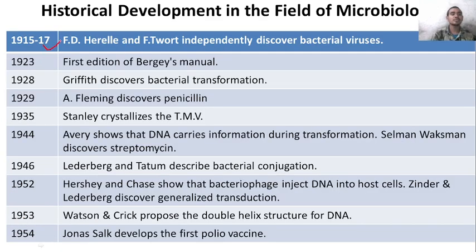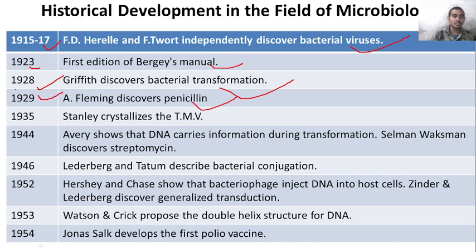In 1915 to 1917, F.W. Twort and d'Herelle independently discovered bacterial viruses. Then in 1923, the first edition of Bergey's Manual. In 1928, Griffith discovered bacterial transformation. In 1929, Alexander Fleming discovered penicillin.